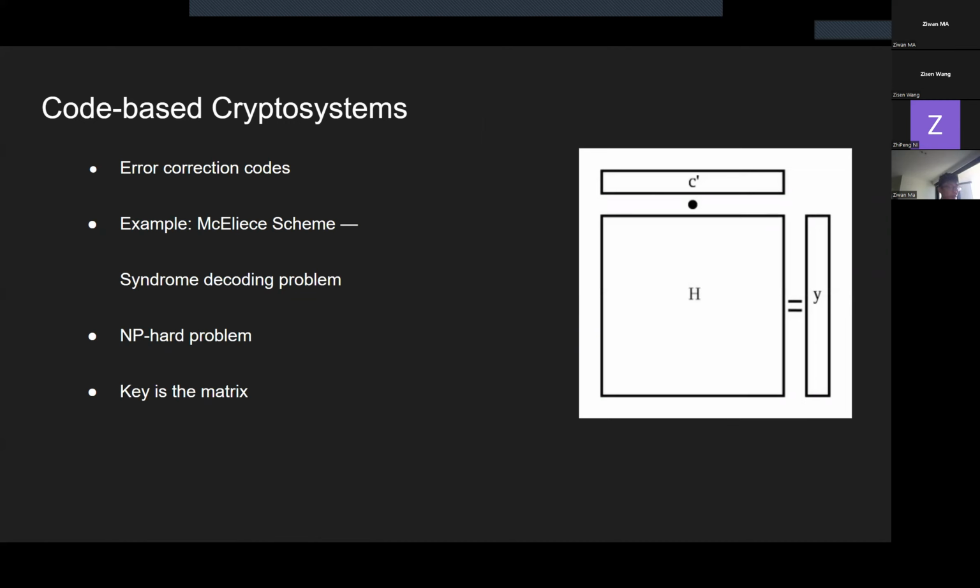The first one is a code-based crypto system. This kind of crypto system is normally based on error correction codes. For example, McEliece crypto system is an asymmetric encryption algorithm based on the syndrome decoding problem, which is known as an NP-hard question. It's immune to Shor's algorithm and provides quick encryption and decryption methods. However, the size of the public key and the private key is larger than what we currently have in RSA and ECDSA, which may need to be improved to use on blockchain.